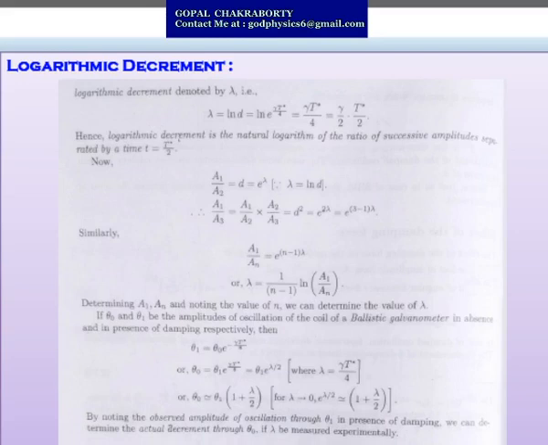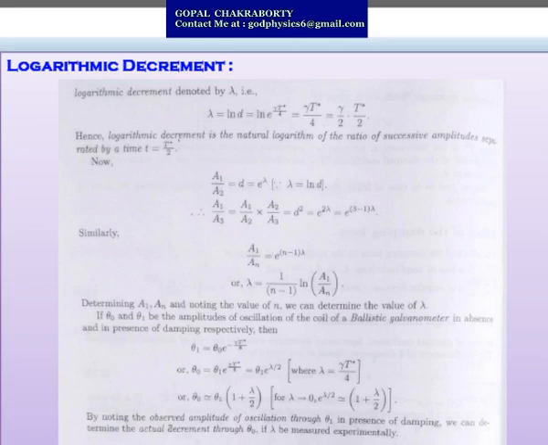Hence the logarithmic decrement will be denoted by lambda. So lambda equals ln d, so ln e to the power gamma capital T by 4. That value gives us that the logarithmic decrement lambda equals gamma capital T by 4, or gamma by 2 into capital T by 2.